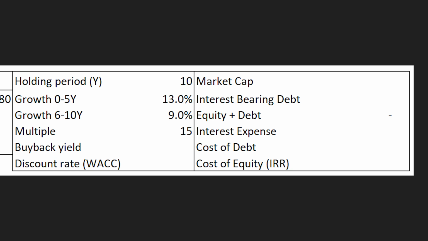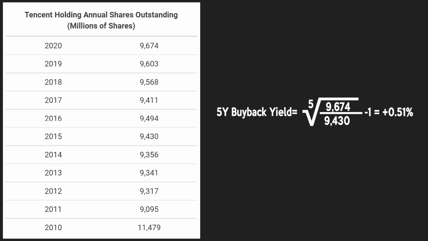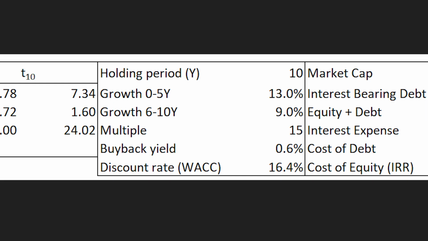Next, we have to assume Tencent's annual buyback yield over our holding period. Like with our growth rate assumptions, I personally like to base my buyback yield assumptions on Tencent's historical buyback yield. When we calculate Tencent's annual buyback yield based on the last 5 years, we come up with a buyback yield of positive 0.51%. So basically Tencent diluted its shareholders by 0.51% per year. To be conservative, I assumed a future dilution of 0.6% per year. Always remember that it's better to be surprised to the upside.